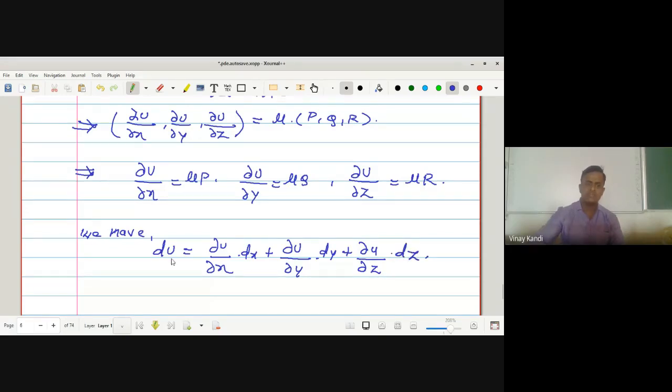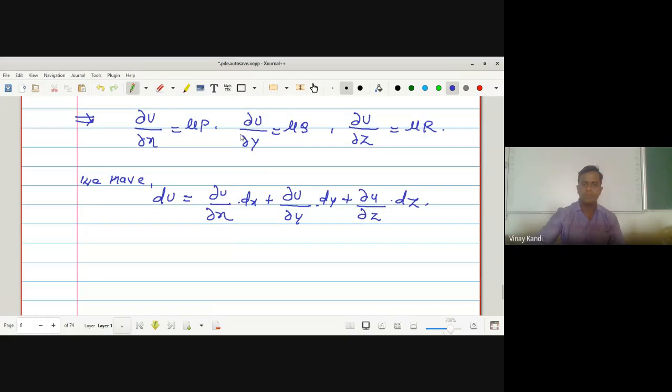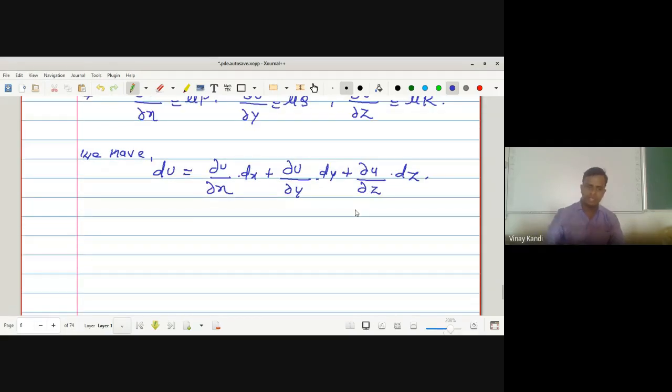Now putting the values of dou u by dou x, dou u by dou y, and dou u by dou z in this equation, we get du is equal to mu into p dx plus q dy plus r dz. So this is equation number 2. This is the value of du.